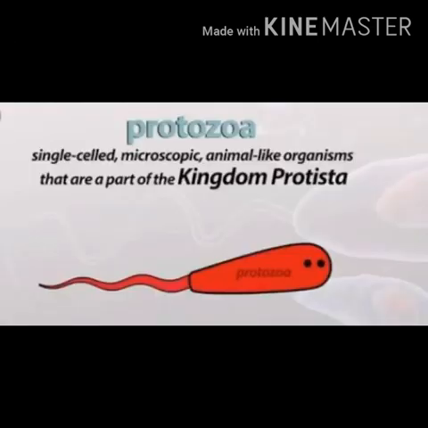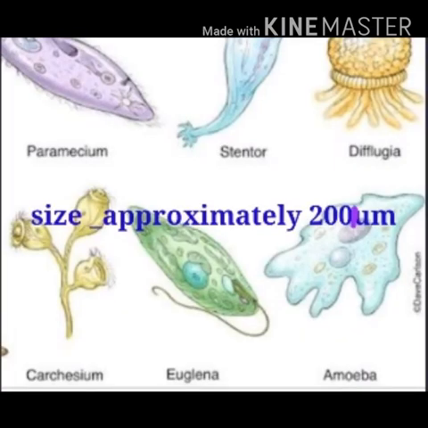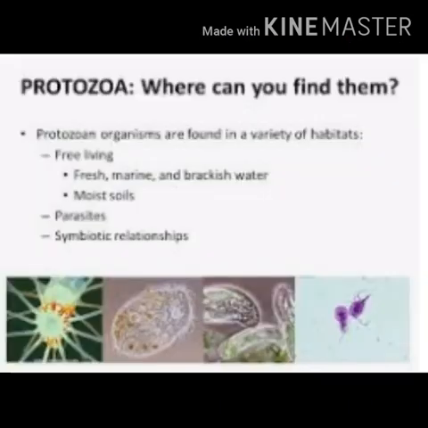Next type of microbe is protozoa. Protozoa are single celled microscopic organisms that are a part of the kingdom Protista. The size of protozoa is approximately 200 micrometer. That is, they are bigger than bacteria.